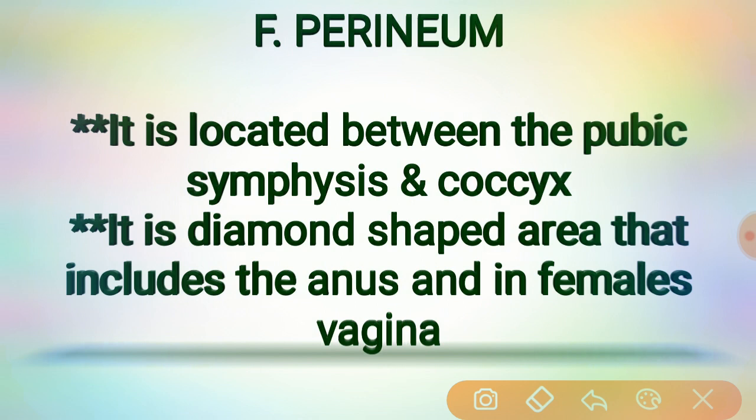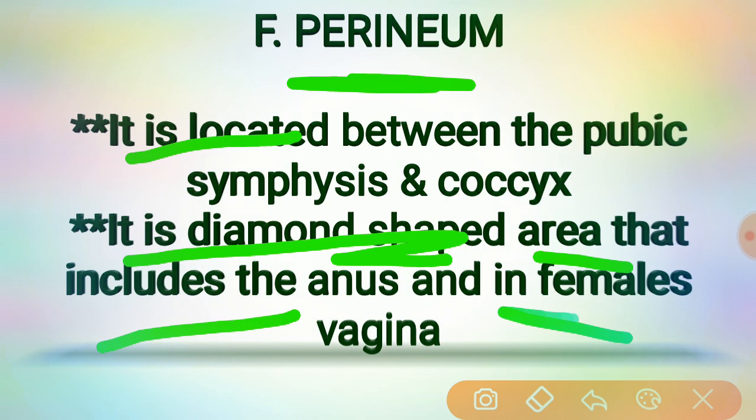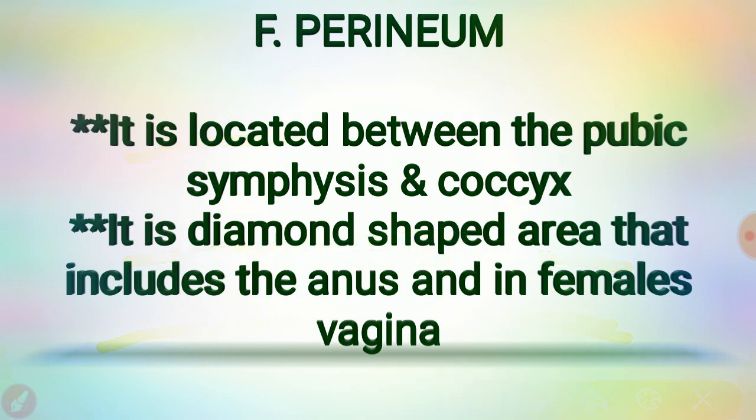So now we are seeing the perineum. We know that it is located between the pubic symphysis and the coccyx. As we have discussed, it is a diamond shaped area that includes the anus and, especially in females, the vagina. So this is the perineum.